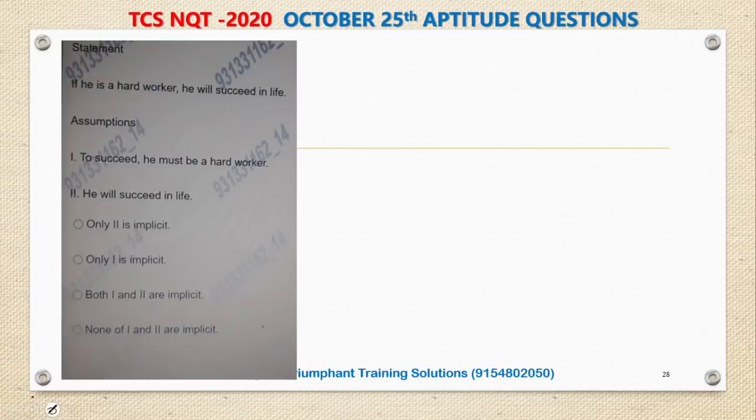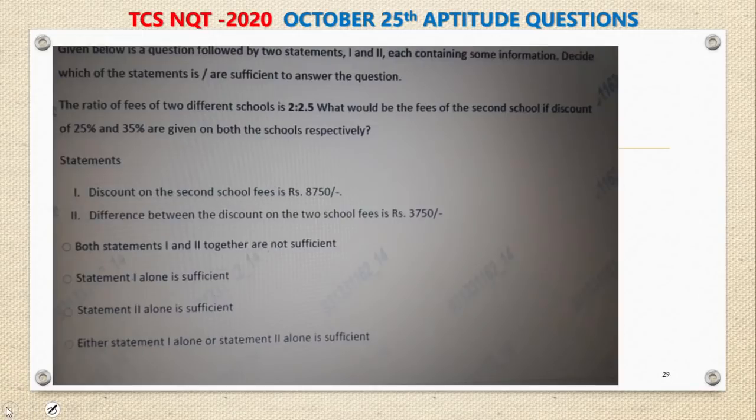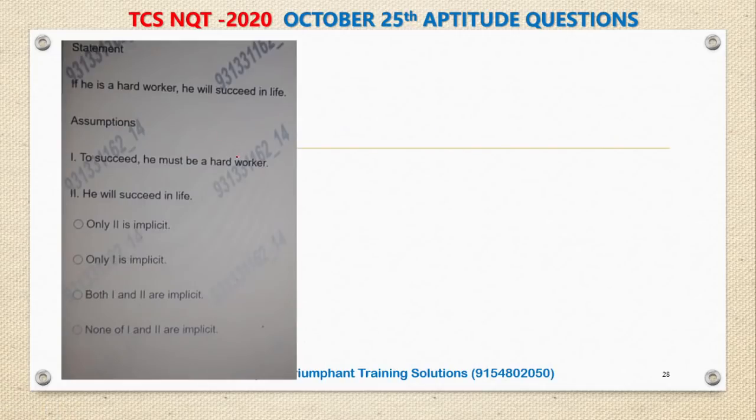Okay, let's move to the next one. I think this is going to be the last one from this video. I'm not sure. Let's see. This is from statements assumptions. If he is a hard worker, he will succeed in life. This is the statement. Then what is the assumption of the author in giving the statement? The author is clearly saying that if he is a hard worker, he will succeed in life. First assumption. To succeed, he must be a hard worker.